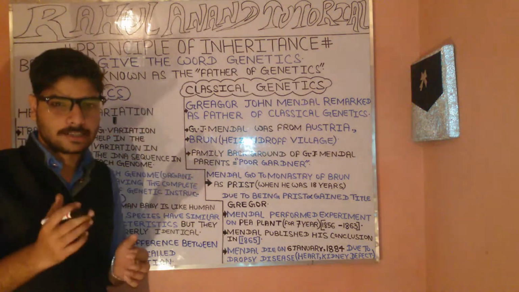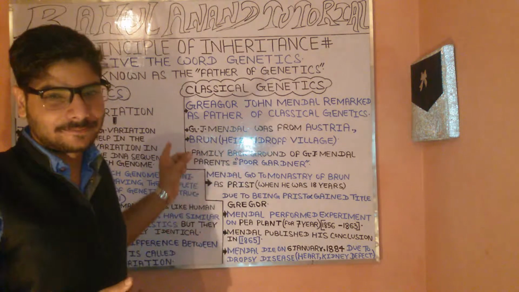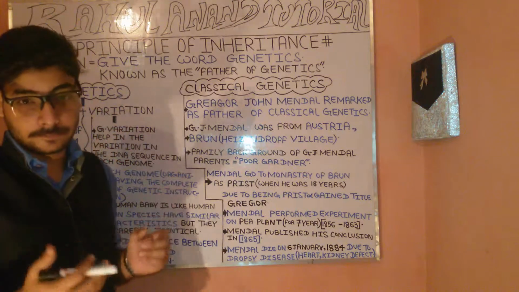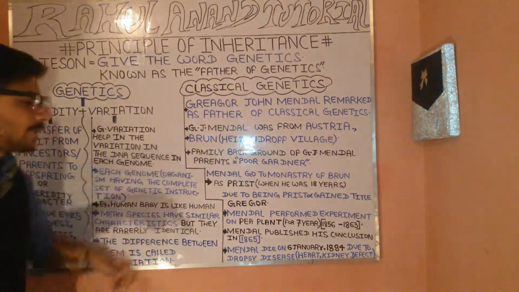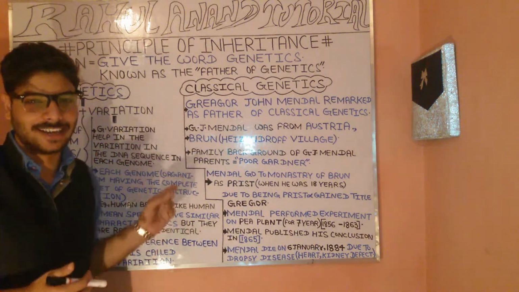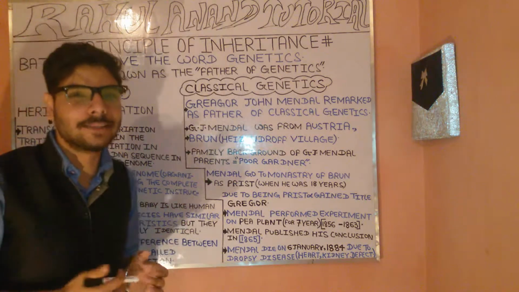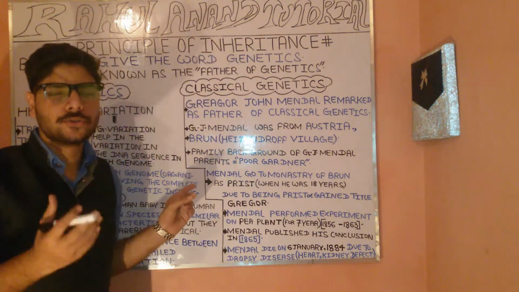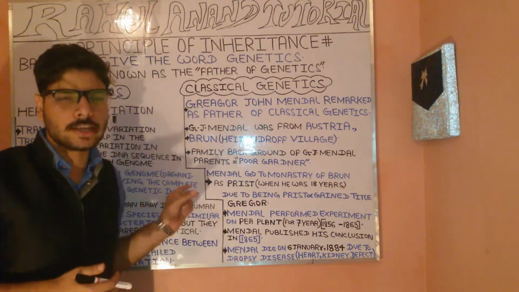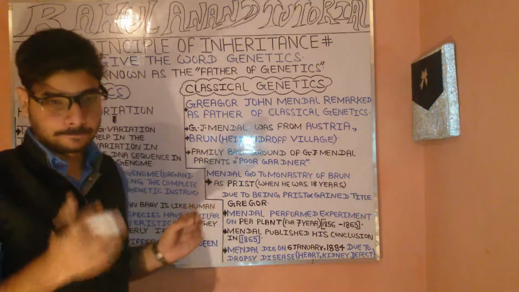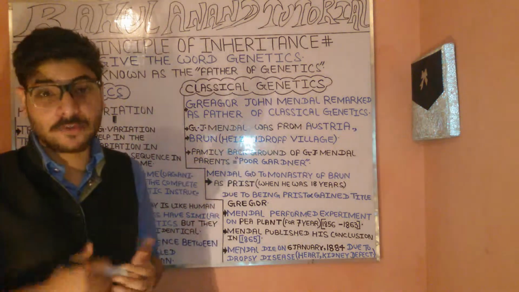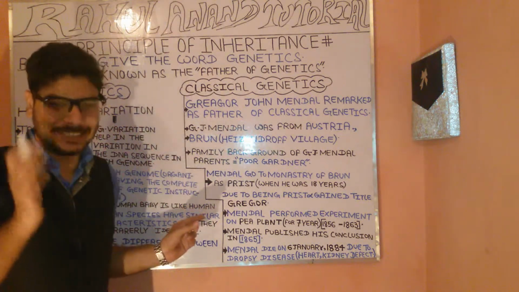Now let's talk about variation. Genetic variation is the variation in the DNA sequence of its genome. When I am talking about the genome, the genome has a unique potential and carries the genetic characteristics. Each genome has a unique DNA sequence. Each genome has the complete set of genetic instructions.